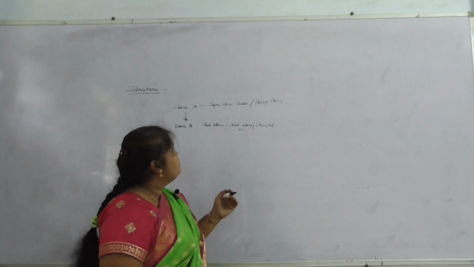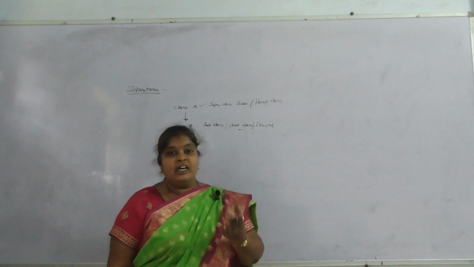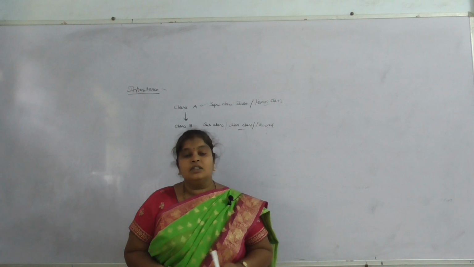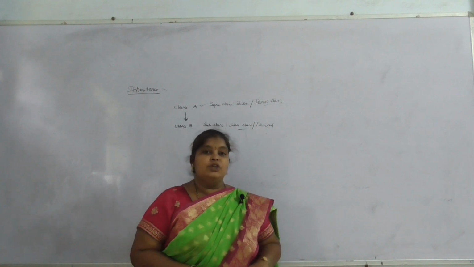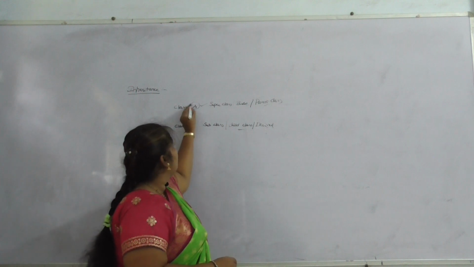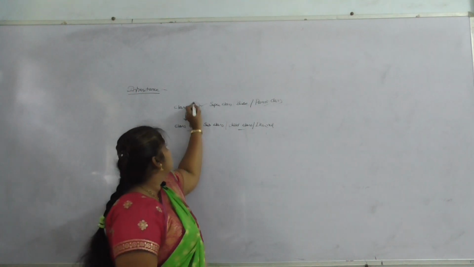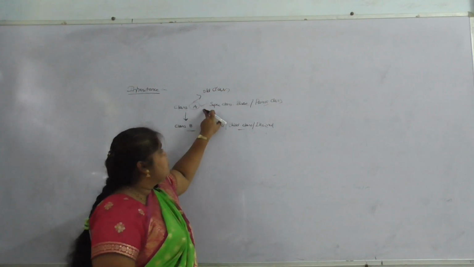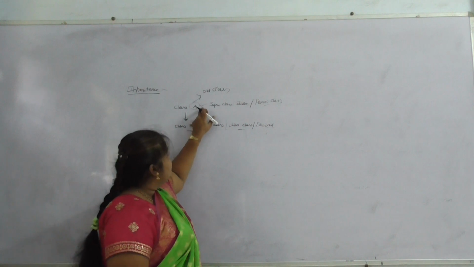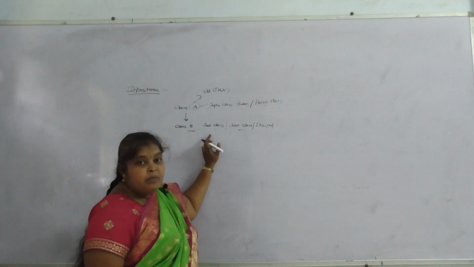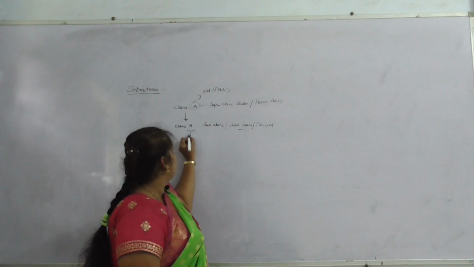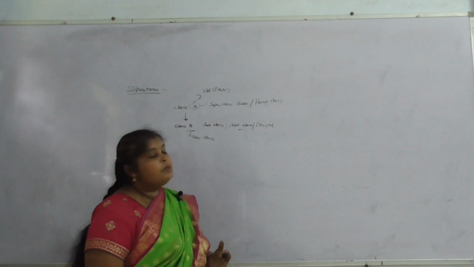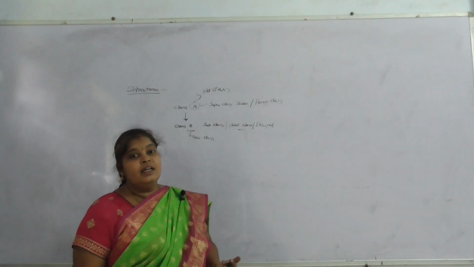If we want to retrieve the data or access the properties from one class to another class, it is called inheritance. Once again, the definition of inheritance is deriving the properties from an old class to a new class. Here, the old class is A and the new class is B. Whatever data is stored in A can be inherited to B, the new class. So deriving the properties from an old class to a new class is called inheritance.